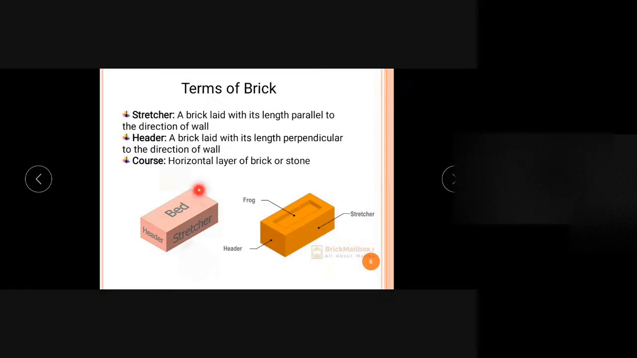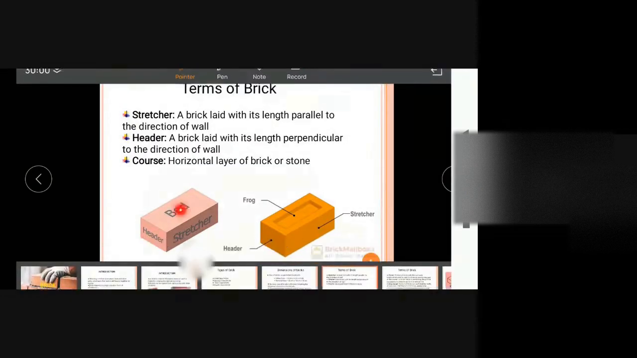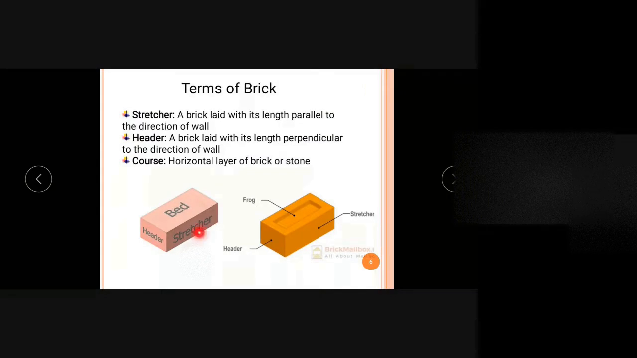And the top, this face is known as a bed. If we are looking, we are having two bed faces, a top bed and a bottom bed. So the brick can be laid either with this at the top or this bottom surface at the top. So the two faces are known as bed. And here, this face is known as the stretcher face.